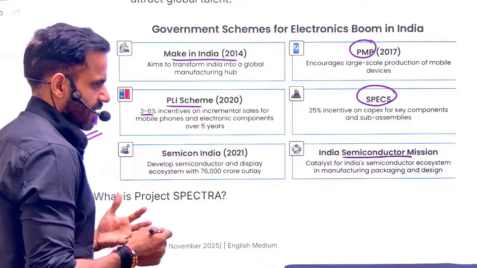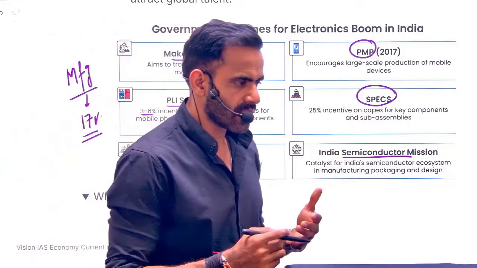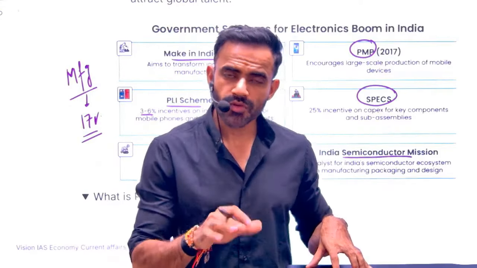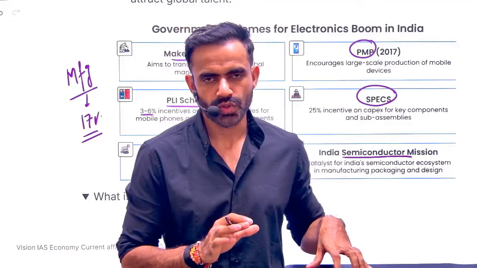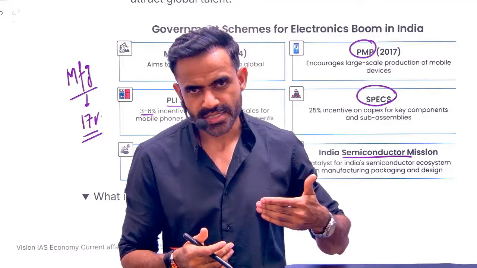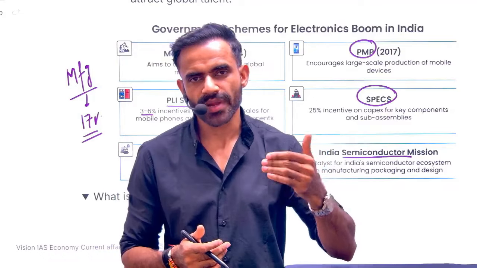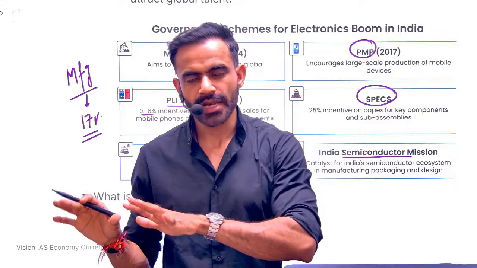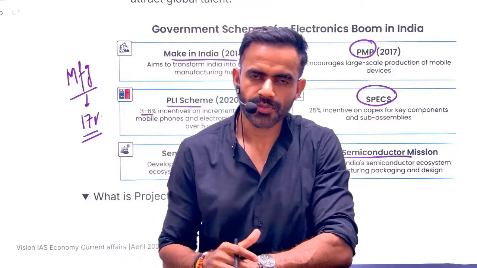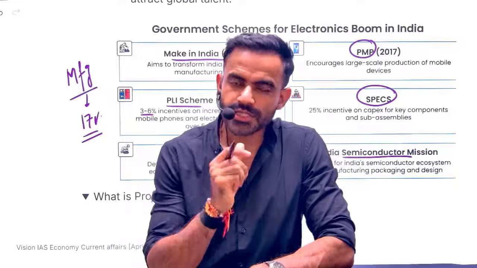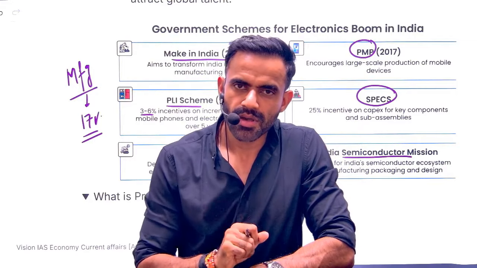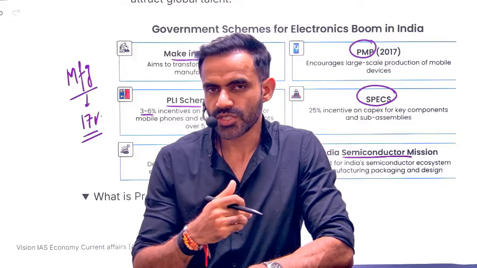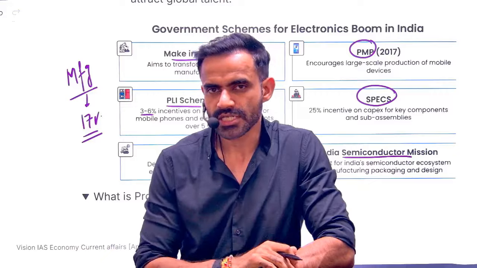Now the problem with manufacturing is that our contribution of manufacturing in our GDP has been almost stagnant for the last decade or so. Even though the government has announced a lot of schemes, the contribution of the manufacturing sector is almost around 17%. That is a critical problem for us. Why is it a critical problem? Because manufacturing can create jobs. Right now, the majority of our jobs are coming from the primary sector, which is not contributing too much to our GDP.